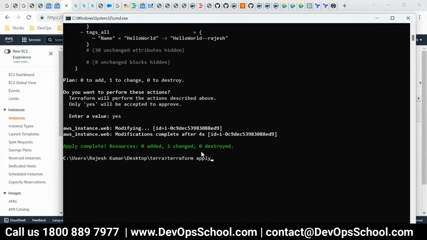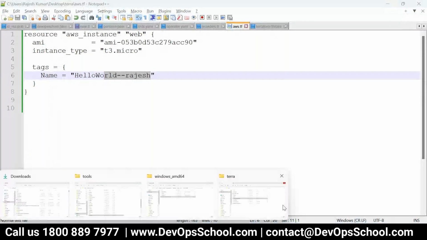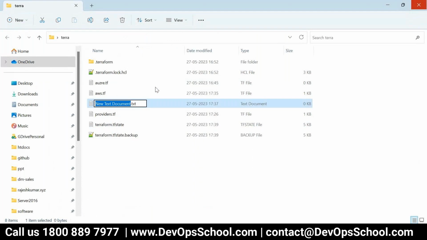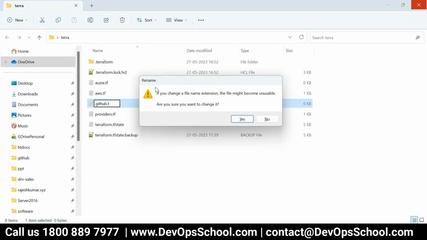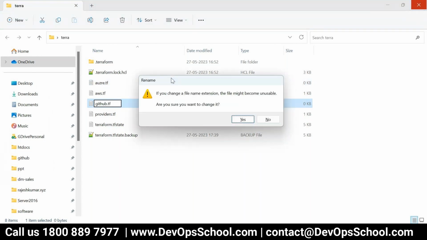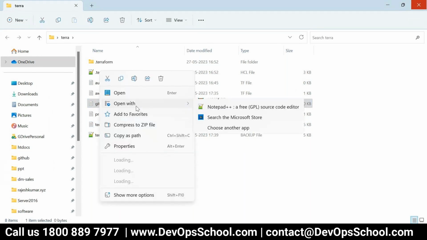Before that, I will add one more. So let me add one more resource, one more provider. This provider is GitHub. So at least you'll have an experience with one more provider. I'm not explaining too much now. I'm just writing the code for it. Done. And you should know GitHub.